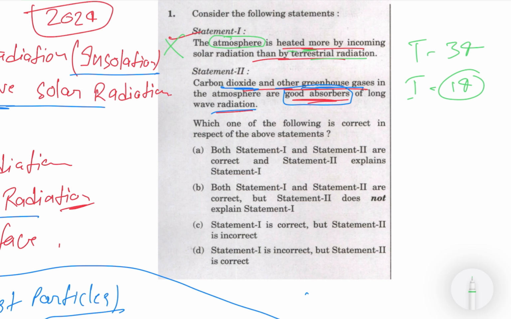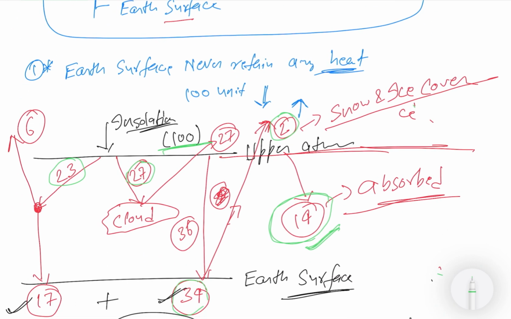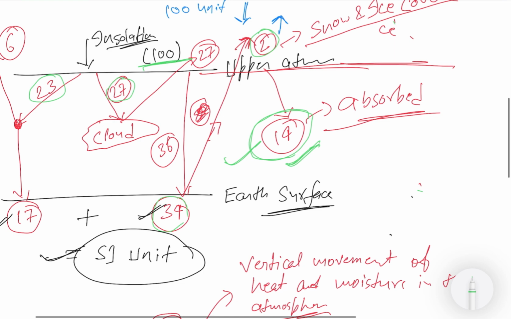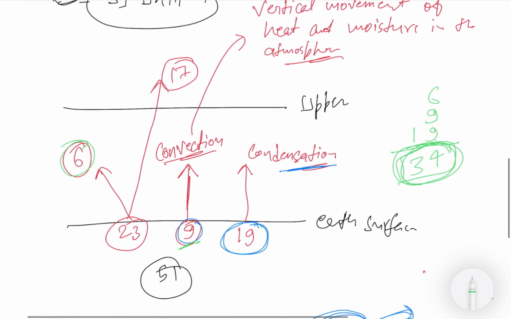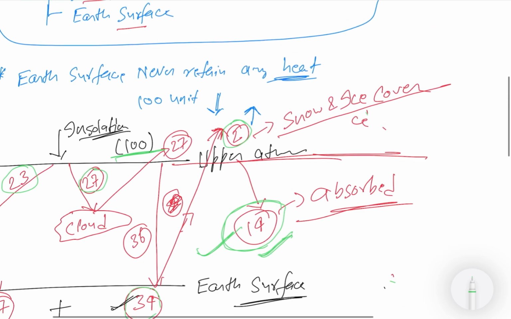The carbon dioxide and other greenhouse gases in the atmosphere are good absorbers of long wave radiation. Again the same question: in which case? This is insolation, this is terrestrial. The second statement says carbon dioxide and other gases in the atmosphere are good absorbers of long wave. So where is long wave? We know that insolation is short wave, so short wave only absorbs 14 units, and long wave is terrestrial, and terrestrial absorbs 34 units. So the second statement is exactly right.